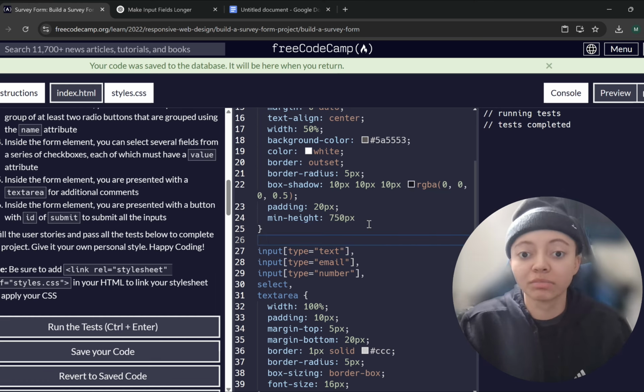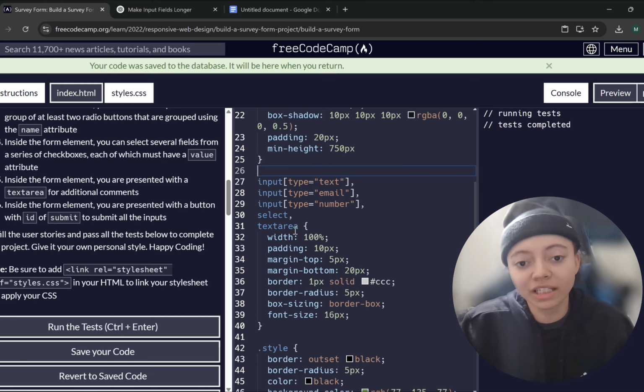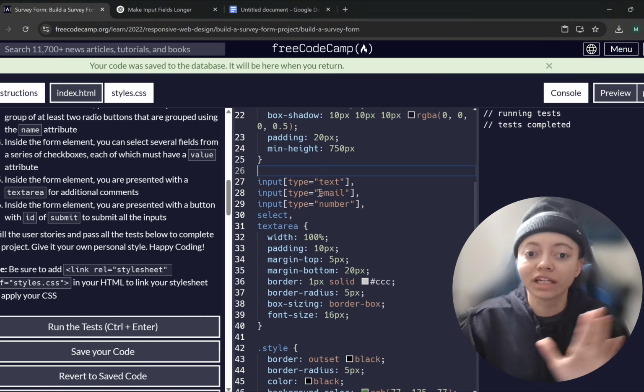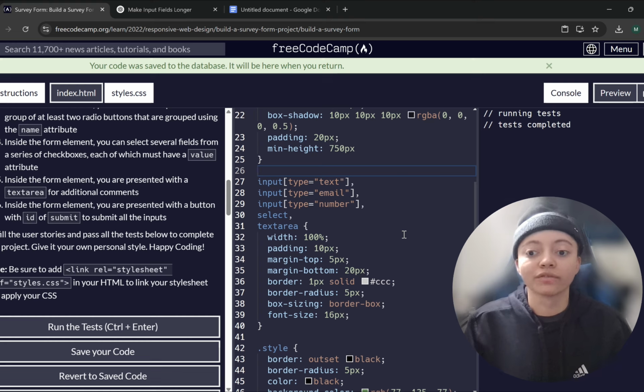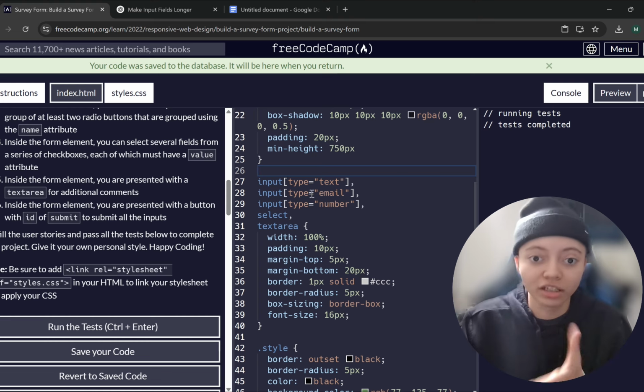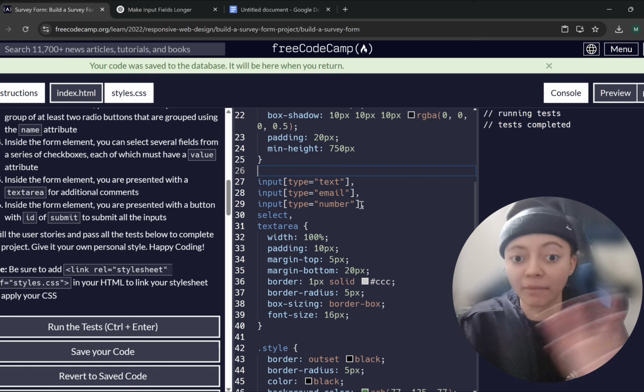I didn't know you needed to put a lot. So 750px ended up making that a bit longer. Now here is something that I kind of don't like. I don't like the way that it is written, but if I were to personally do this on my own, for real, I would have, because I could have done it, but I think what bothered me is that I had to rewrite my input. I just don't care. I'm gonna write it like this.